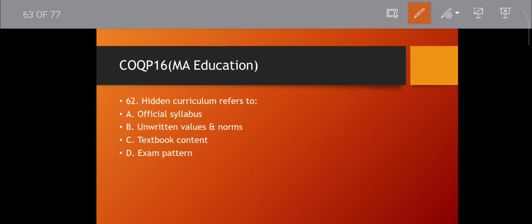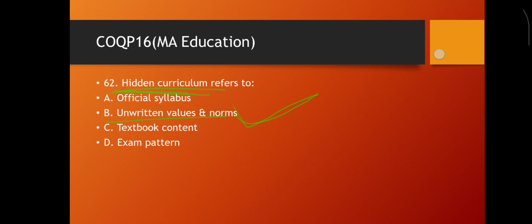Question number 62. Hidden curriculum refers to what? Official syllabus, unwritten value and norms, textbook content, exam patterns. That is unwritten value and norms. Hidden curriculum means some information or some activities given by a teacher which is not mentioned by the authority of the curriculum. That is hidden curriculum. Unofficial, not written in the curriculum. It will be the correct answer. Then move to the next question.